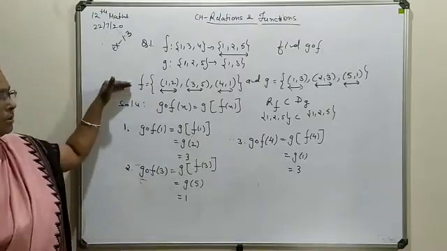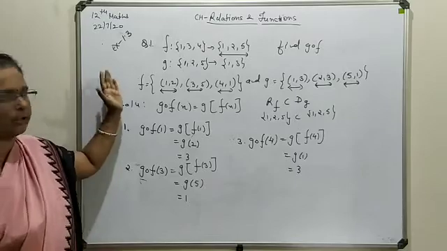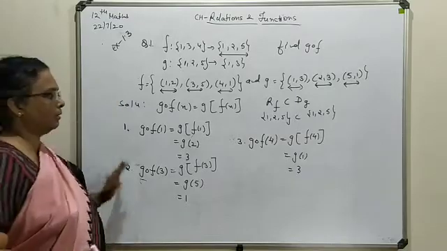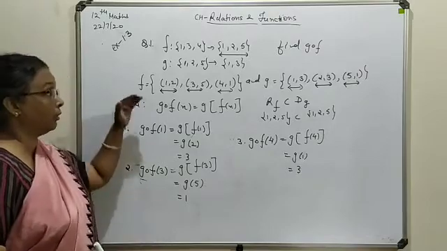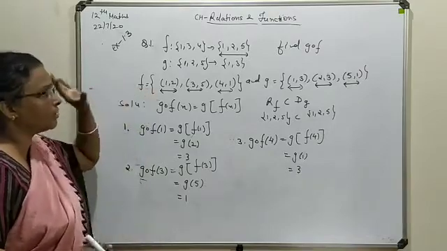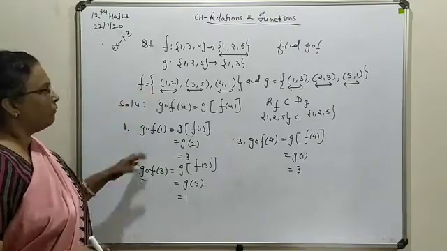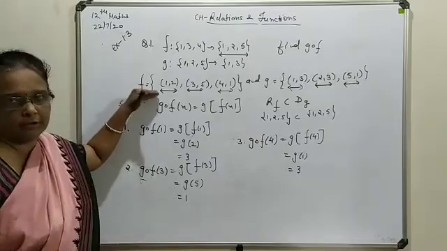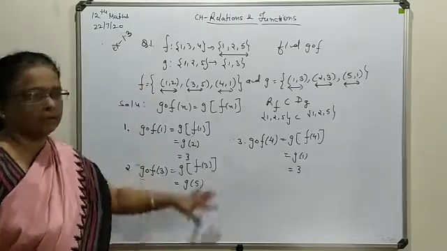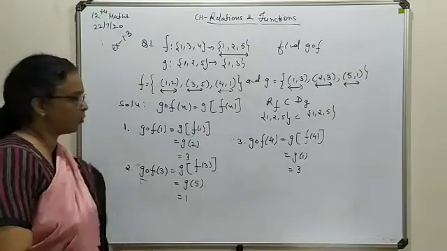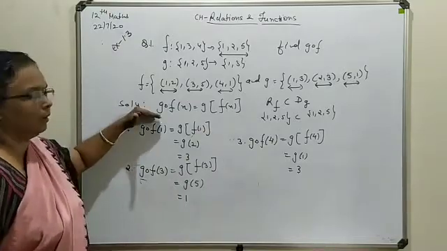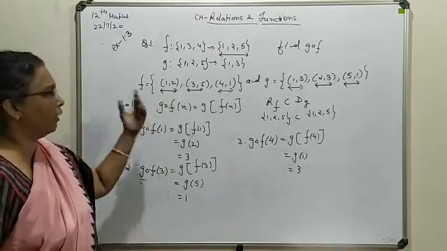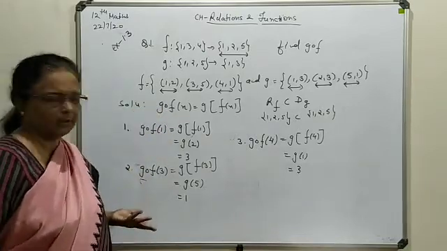So this way, on the basis of numerical values or ordered pairs, you can directly write about the composition that is being asked. Here it will not be given that you find out for a particular solution. First you have to study the given function form and then find out the solution. Okay, so this is one type of question you may have regarding G composition F, or it may be asked as F composition G.